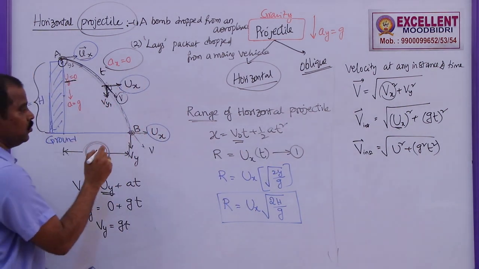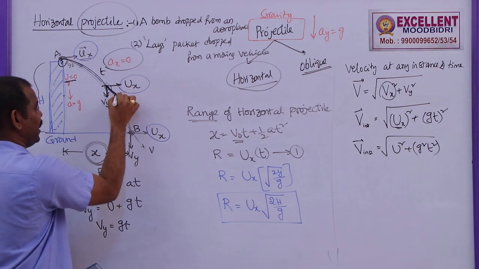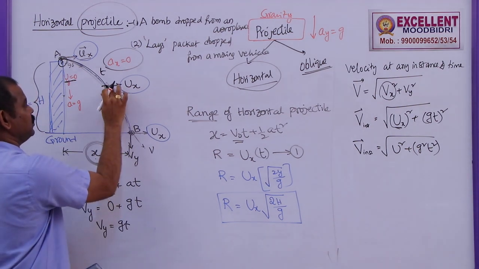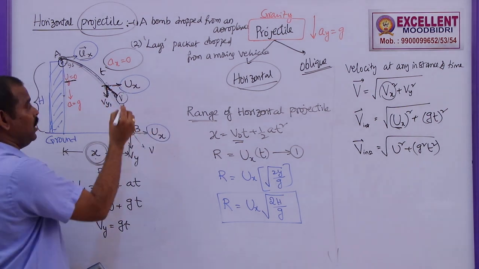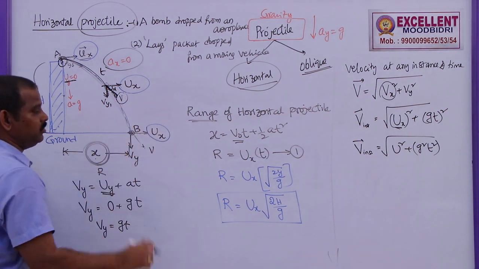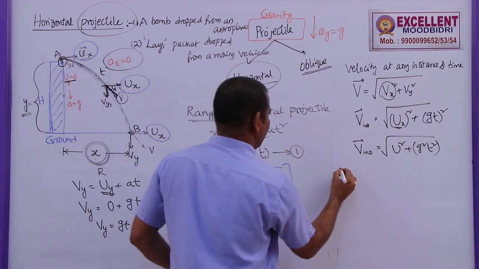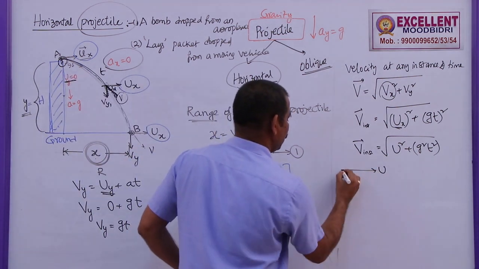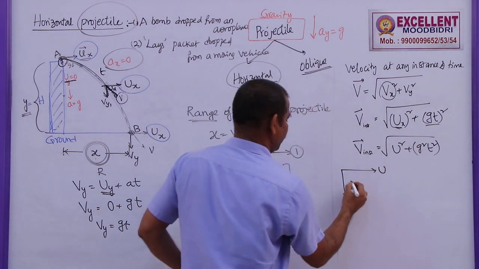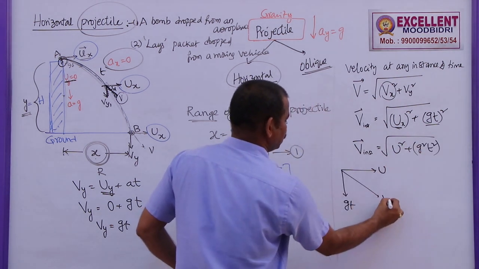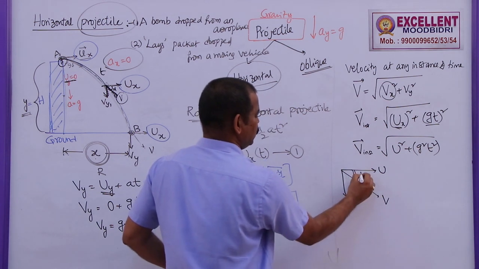And if they ask you to find out the angle made by this velocity with the vertical or horizontal, if it is not given, always consider the velocity with the x-axis. So what is tan alpha? So this is u and this is gt, because just now I got this is gt, and this will be the resultant velocity, and I need this angle.